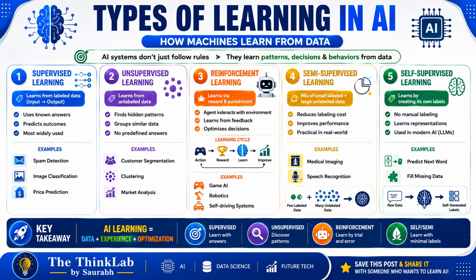Now we are moving to self-supervised learning. One of the most powerful modern approaches is self-supervised learning. Here the system generates its own labels from the raw data. Examples are predicting the next word in a sentence, or masking some tokens and predicting them. This is how large language models are trained.